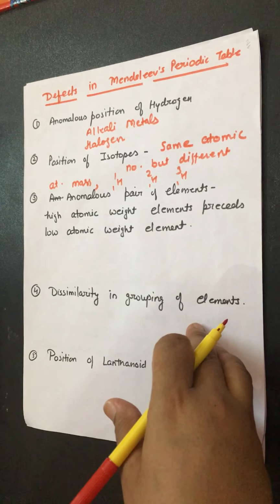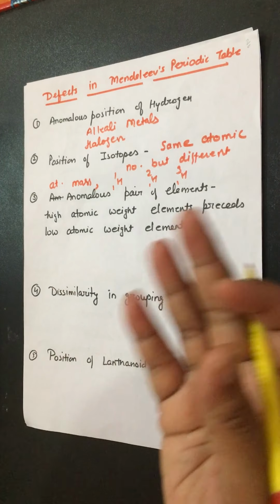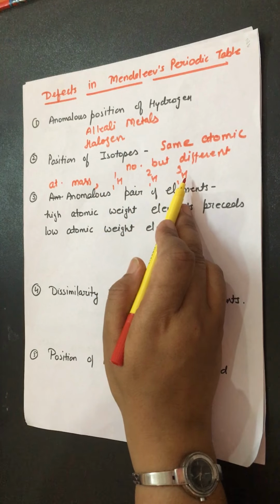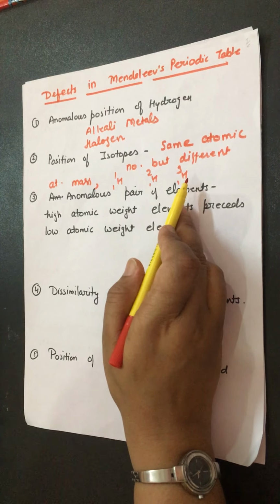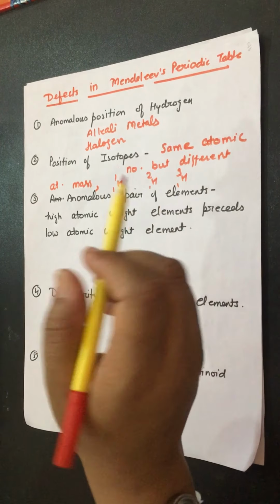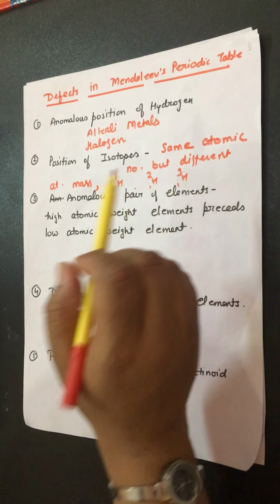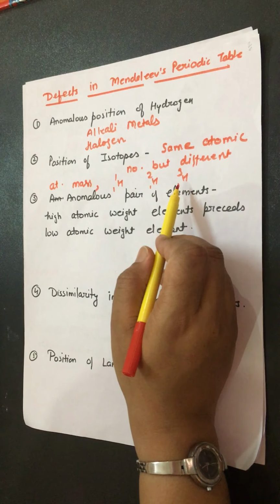According to Mendeleev's periodic table, where elements are arranged in increasing order of atomic masses, these three isotopes must be placed at different positions. But that did not happen. They were kept at a single position. So one more defect was that there was no space for isotopes.